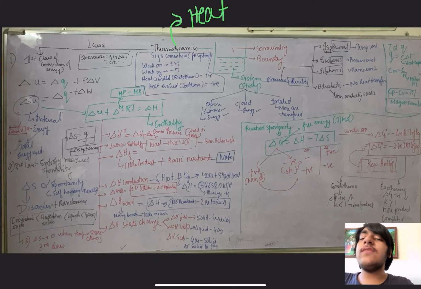Now this is a one-shot video of quick concept recap, so we won't be going into derivations as such, but you can go through it in the NCERT. From delta U there originates another formula, that delta U plus delta NgRT is equal to delta H. This means delta U plus delta NgRT, where R is the gas constant, U is the internal energy, T is the temperature in Kelvin, becomes delta H, which is the enthalpy of a reaction.